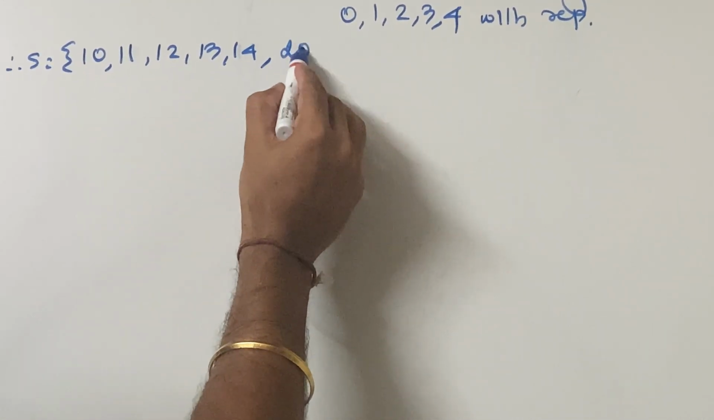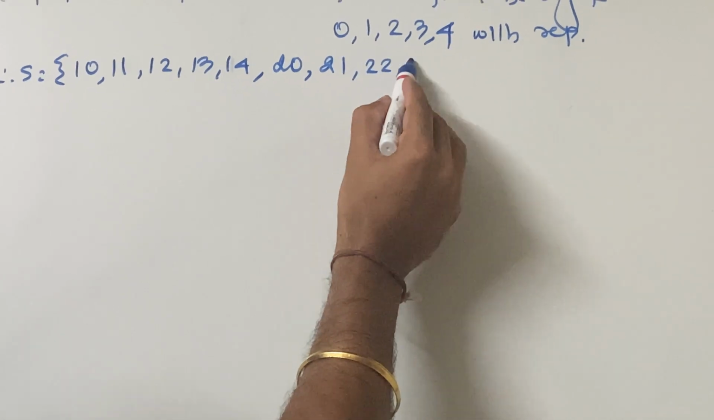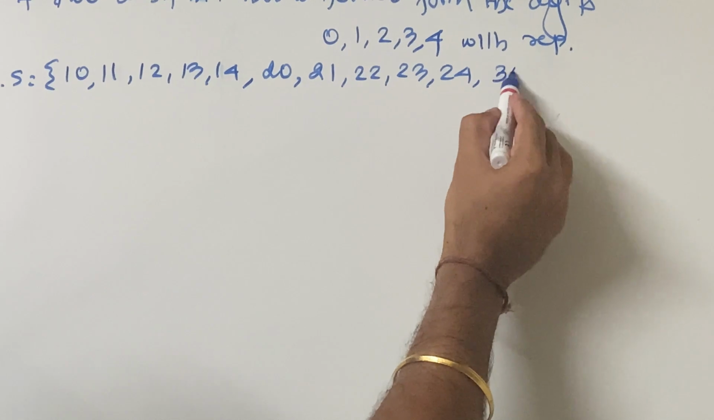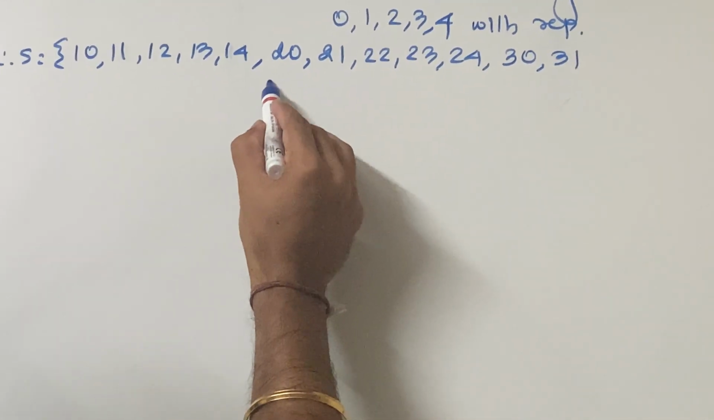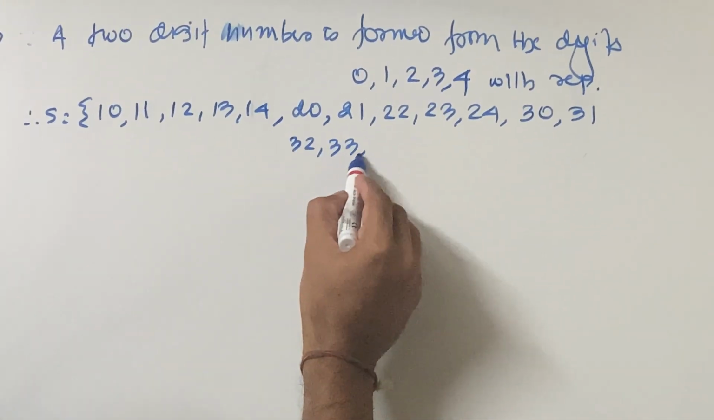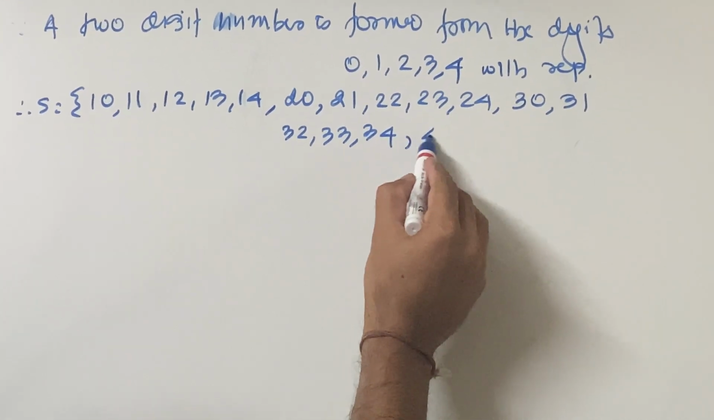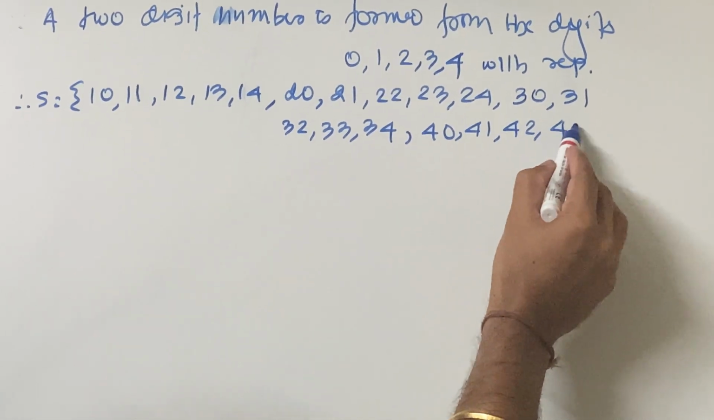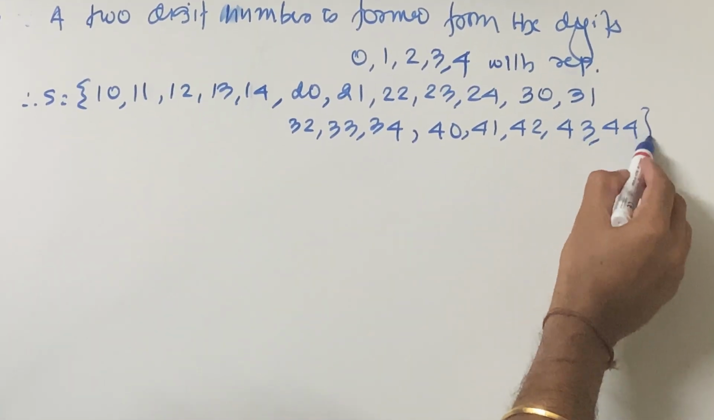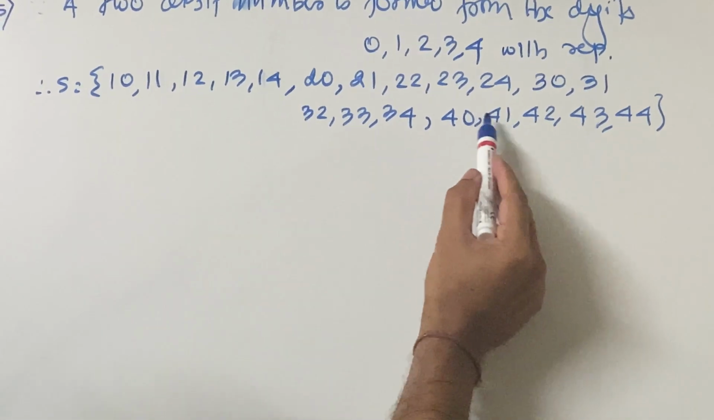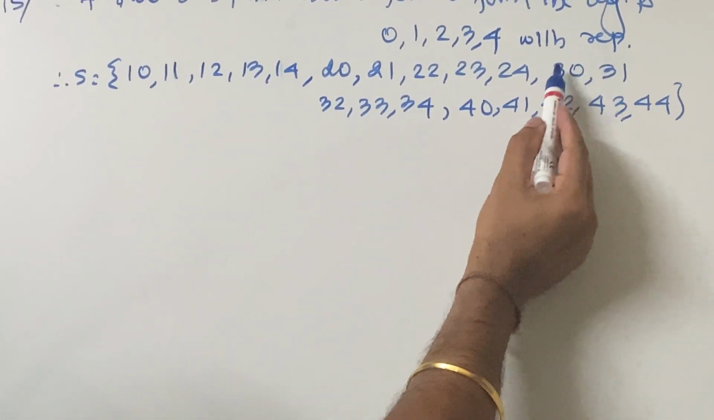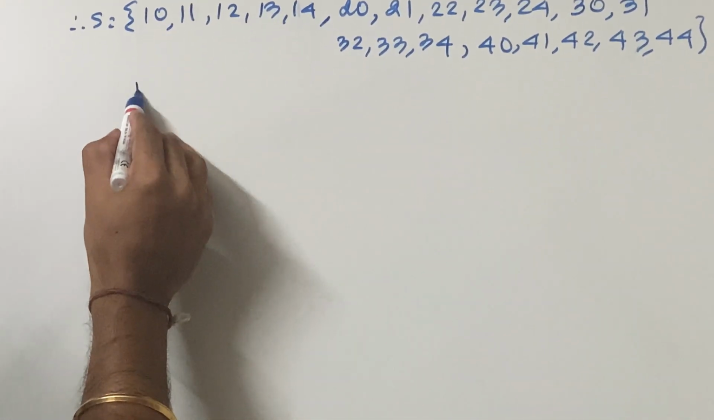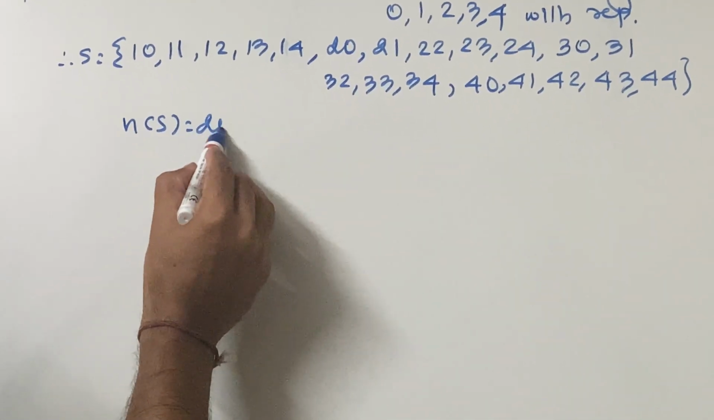Now go with 2: 20, 21, 22, 23, 24. Now go with 3: 30, 31, 32, 33, 34. Understand? You have to take these numbers. That is 40, 41, 42, 43, and this is 44. Check how many numbers there are: 1, 2, 3, 4, 5, 6, 7, 8, 9, 10, 11, 12, 13, 14, 15, 16, 17, 18, 19, 20. So n of S is equal to 20.